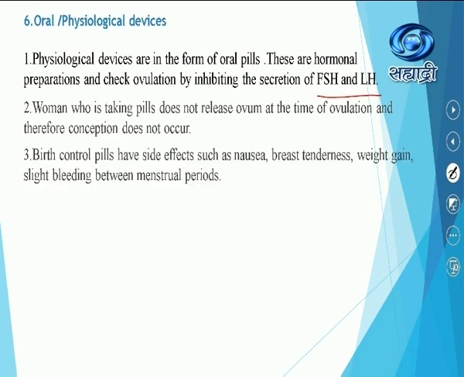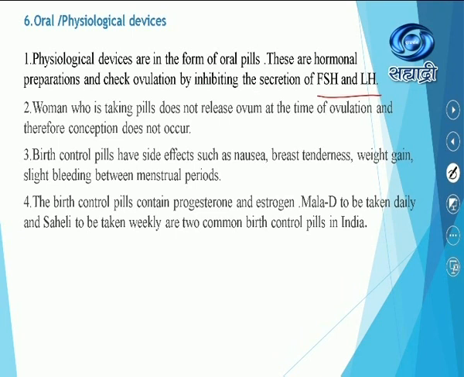Birth control pills have side effects. Now, these pills are having some side effects. Of course, they are mainly formed with the help of hormones, and so they may show some sort of side effects such as nausea, breast tenderness, weight gain, slight bleeding between menstrual periods. The birth control pill contains, see, what is the major important type of content? What is exactly the composition of the birth control pill? Progesterone and estrogen. Mala-D is one of the birth control pills which can be taken daily, while Saheli can be taken weekly. These are the two commonly utilized types of birth control pills in India.